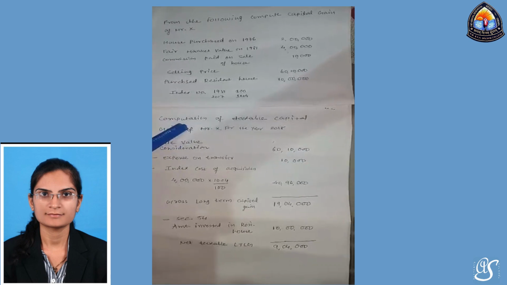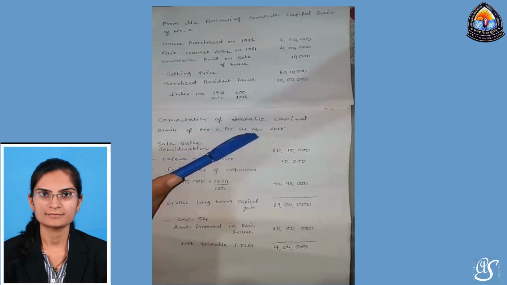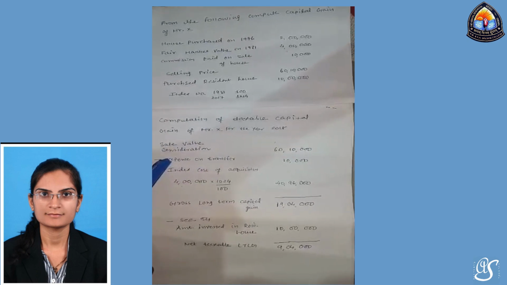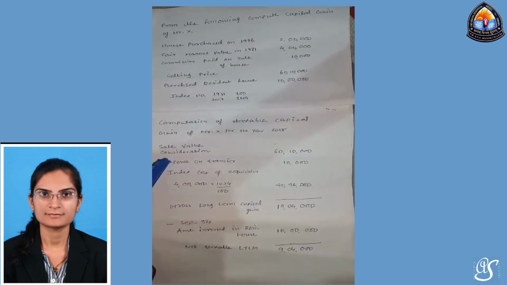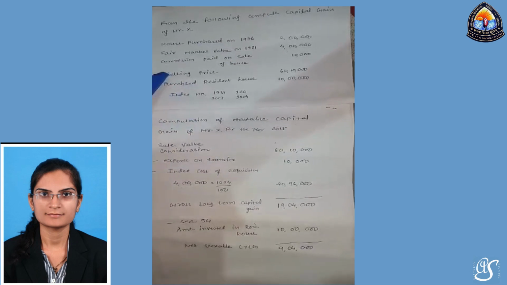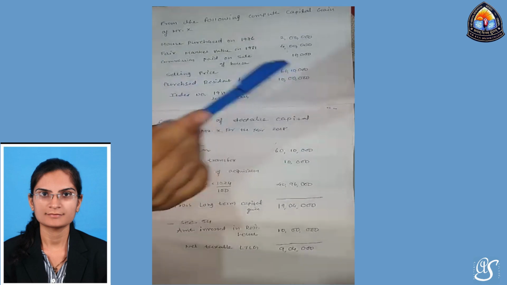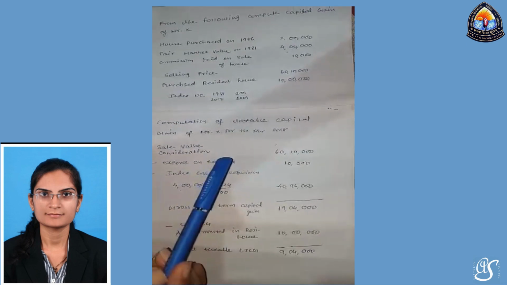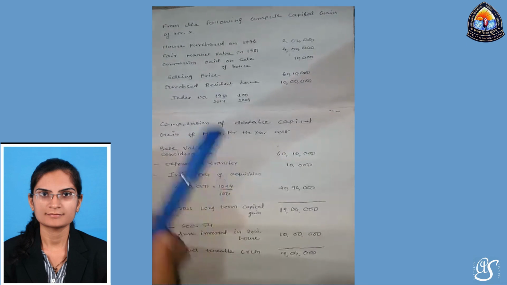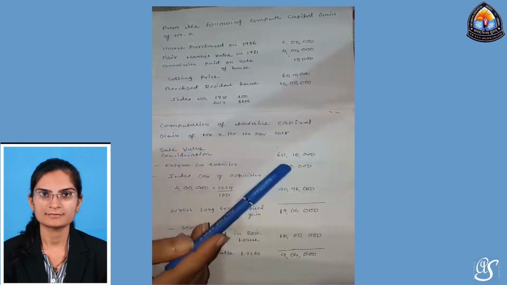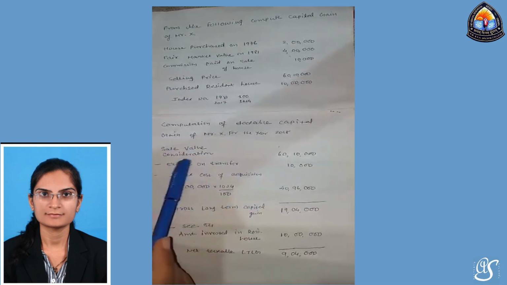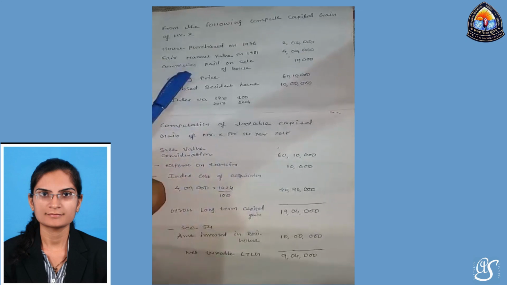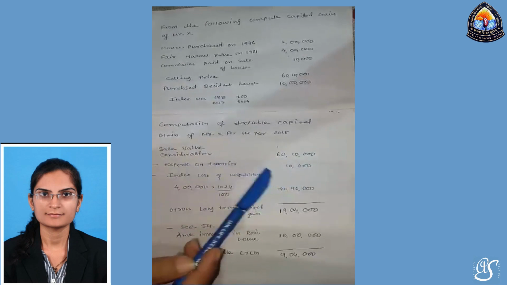Now first of all we will take the computation of taxable capital gain of Mr. X for the year 2018. As we have seen earlier, first we have to find the selling price. Under this situation, the selling price of the asset given is 16 lakh 10,000. If you calculate any kind of sum, first of all you have to find the selling price of the asset. Then out of the selling price we have to deduct some expense on transfer, like commission paid on sale of the house, 10,000, and we deduct that.